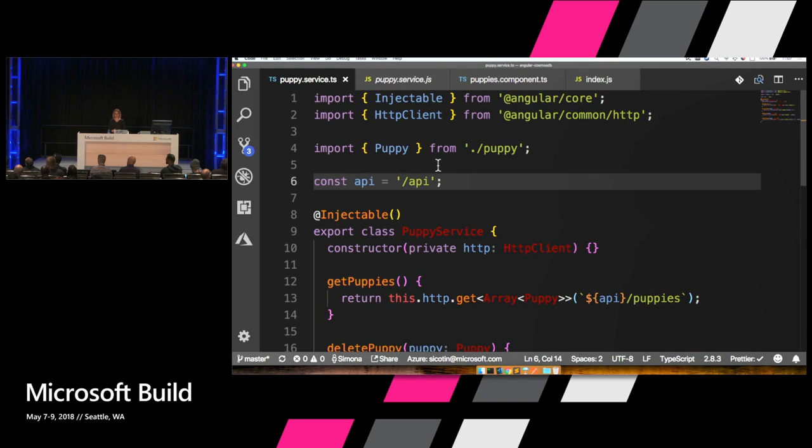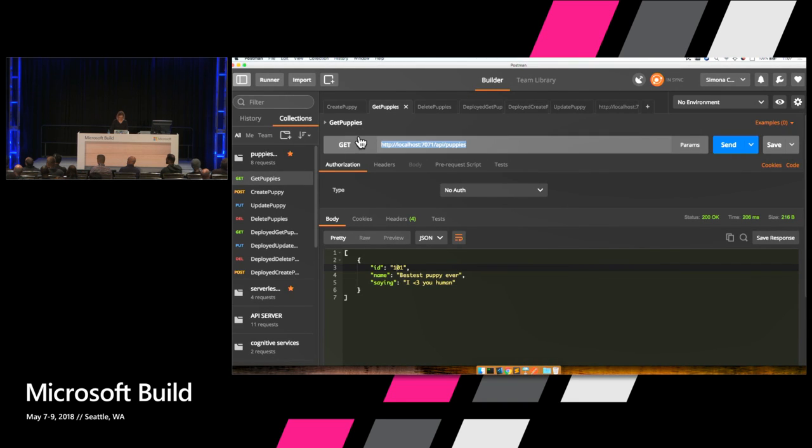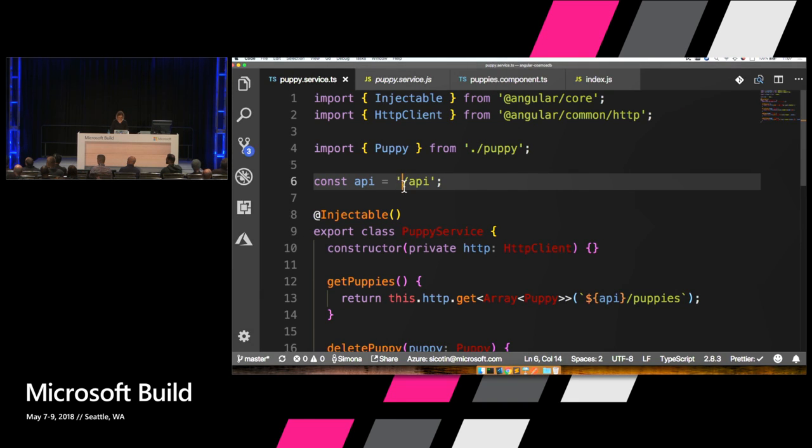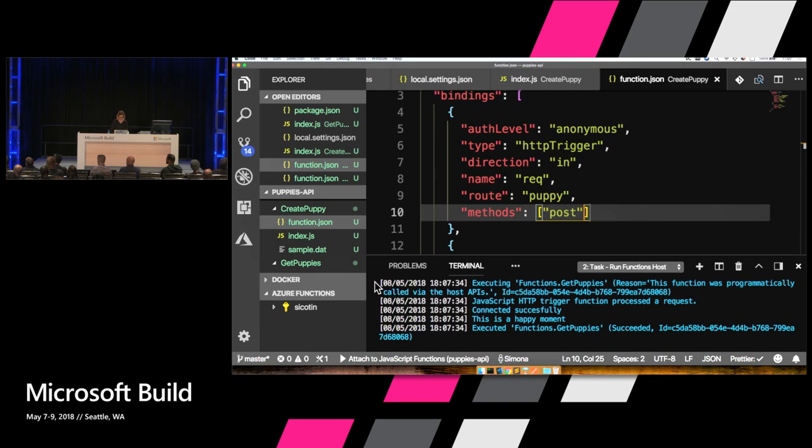We have this API URL, which is just calling the API from Express, but we're going to replace that with our function URL. So I'm going to copy this and just delete this last part. OK. And this means that our getPuppies function here will be able to retrieve data from the database, from Cosmos DB, through the function. Let's make sure that our functions are still running. OK, perfect.